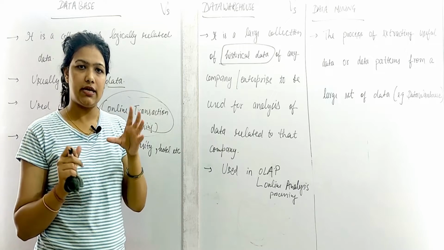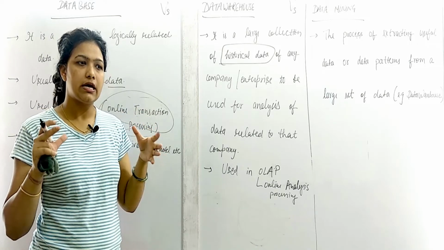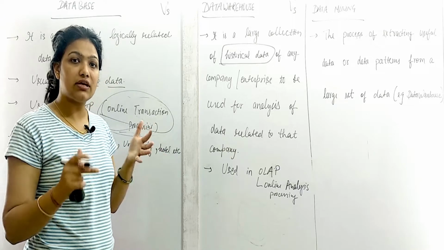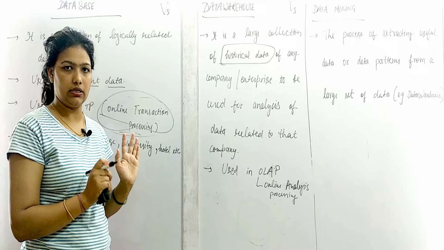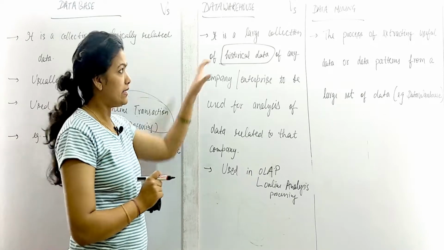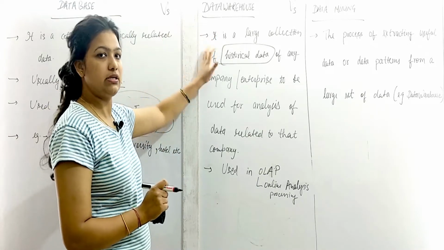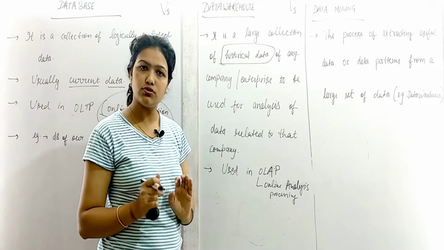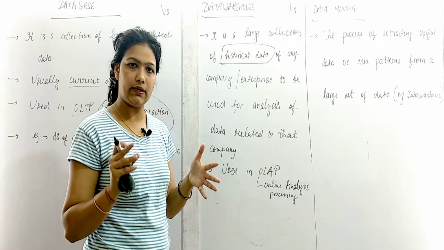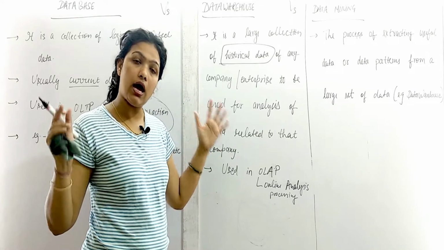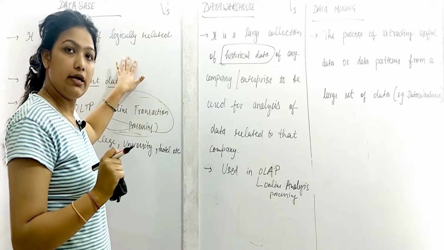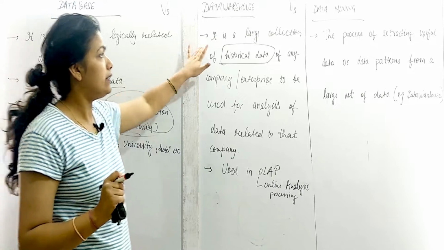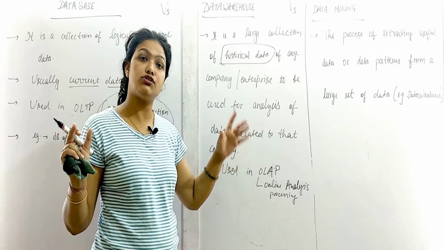So a database is a collection of logically related small data, current time data, present time data, for day-to-day transactions only. A data warehouse is like a database: a database stores related data, and in the same way a data warehouse also stores related data, but historical data, a large set of data. Here in the database small, present, recent data was there, but in a data warehouse there is a large collection of historical data.